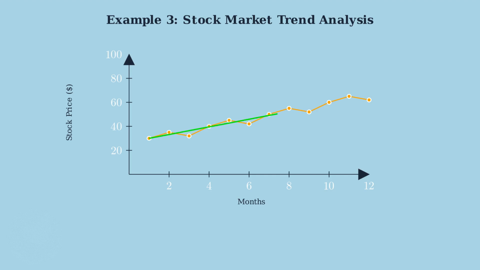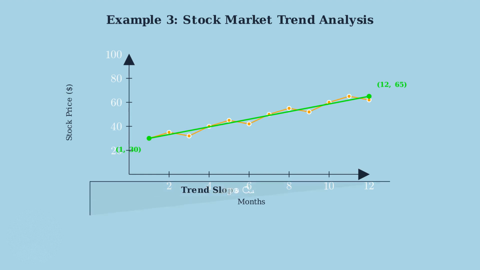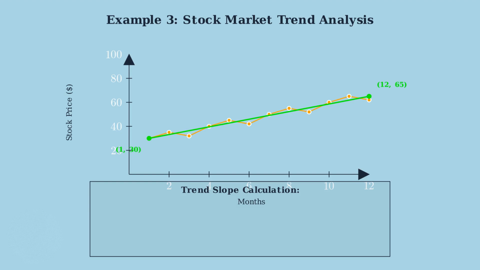To analyze the trend, we draw a trend line that best fits the overall direction. This green line connects the general trend from the beginning to the end of our time period. We identify 2 key points on our trend line: the starting point at month 1 with a price of $30 and the ending point at month 12 with a price of $65. Now we calculate the slope of this trend line to quantify the strength of the upward trend.